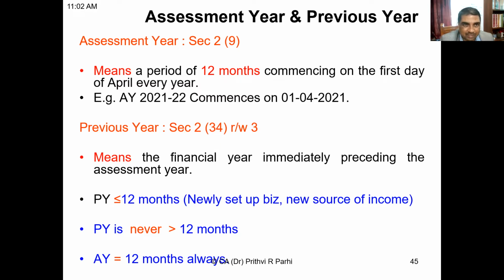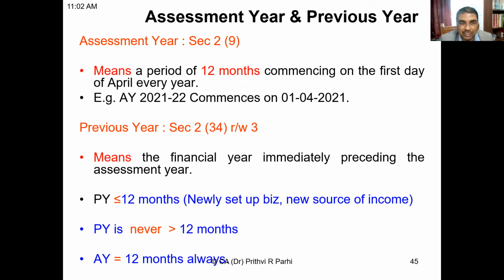Therefore, these two terms are relevant. If you see section 2, clause 9, it defines what is assessment year. It says means a period of 12 months. That means assessment year is always 12 months. Always 12 months. Commencing on the first day of April every year. Right now you see, if you say assessment year 21-22, that means it has commenced on 1st April 2021 and it is going to end on 31st March 2022.